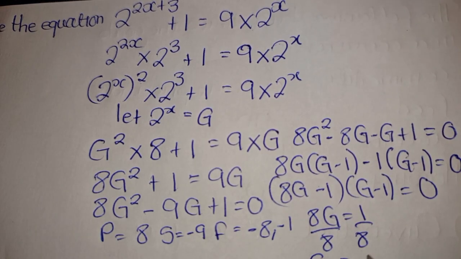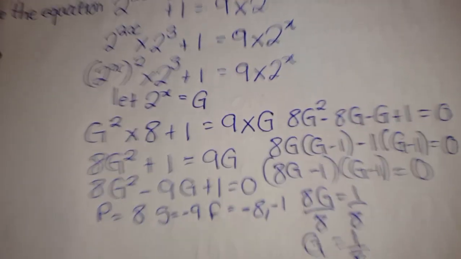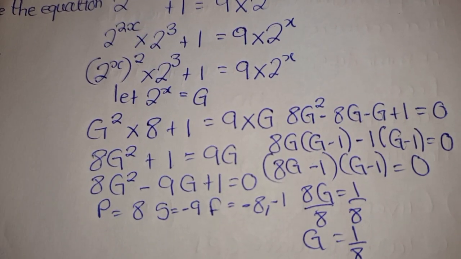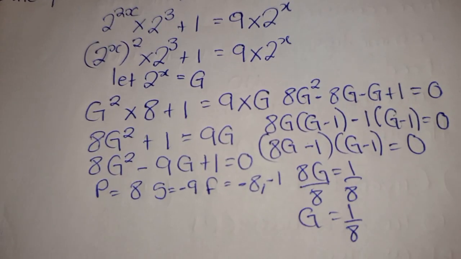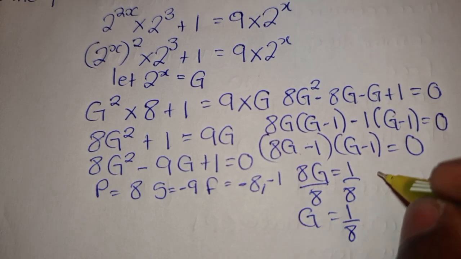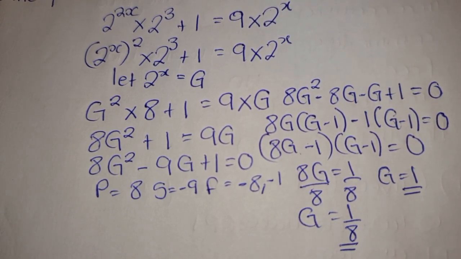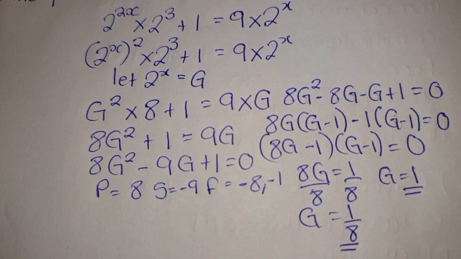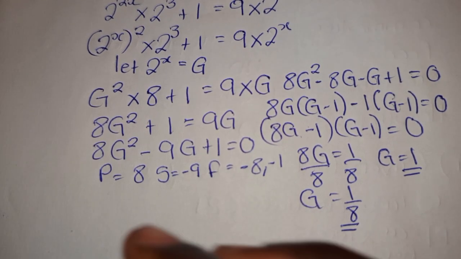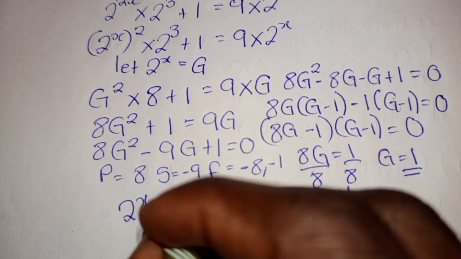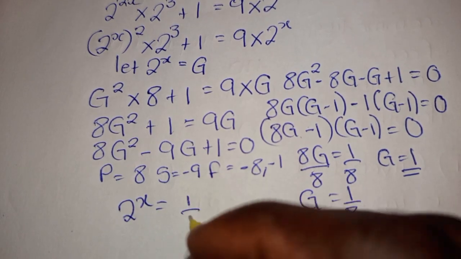So G is equal to 1 over 8 is one of the answers. Remember, this is just an equation which we have solved here. And we have the last one to be G equal to 1. So remember, the question is telling us to find the value of x. We do not have G. So what we will do again, we will re-equate, where you notice that the value of G now is 1 over 8.